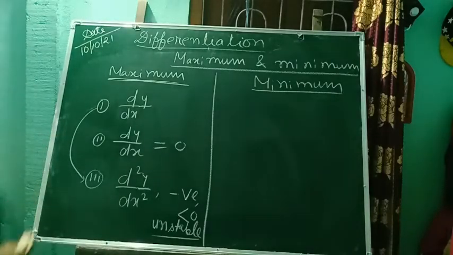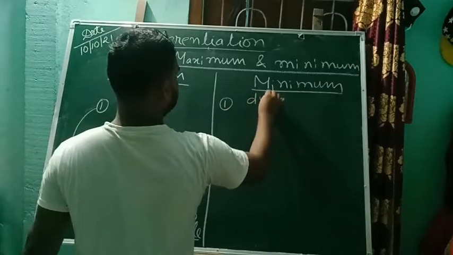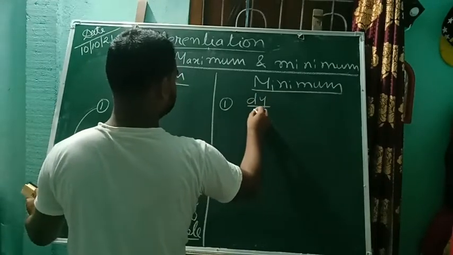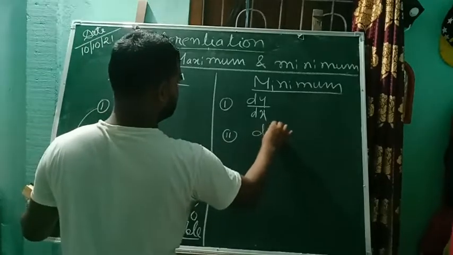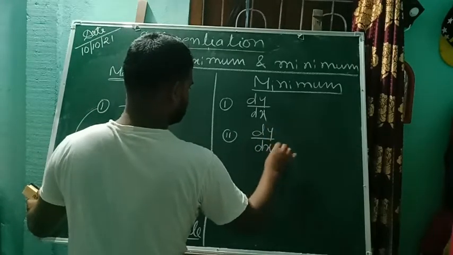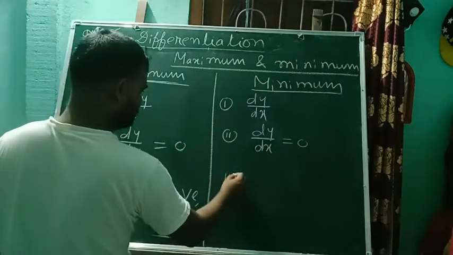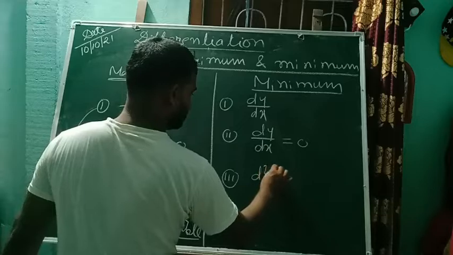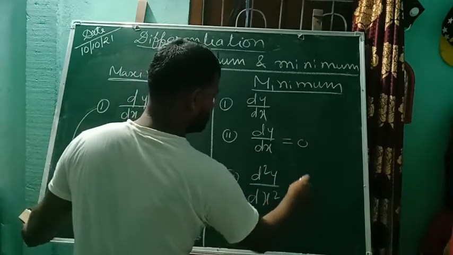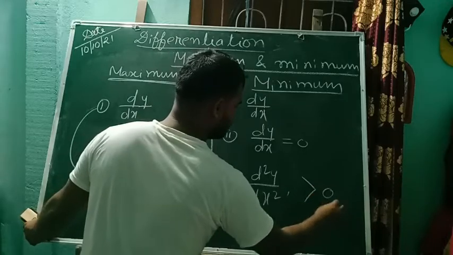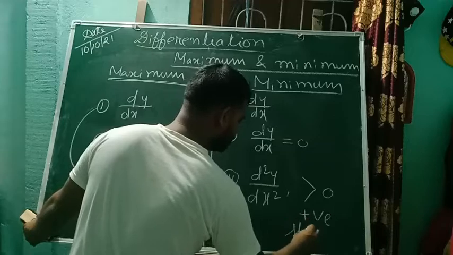For minimum, the same formula: number 1, the same dy by dx should come out. Second, the same dy by dx we have to set equal to 0. And the third case, second derivative, and we will see it is greater than 0, so it will be positive, and this will be stable.